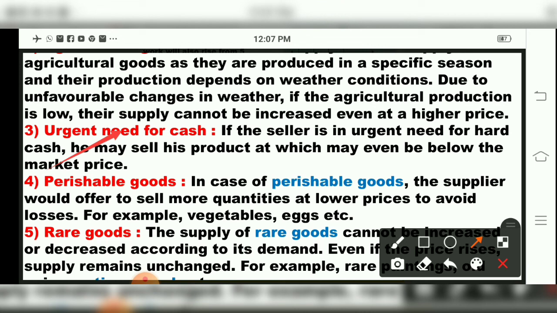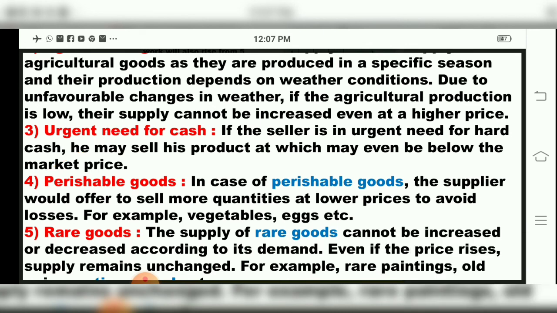If there is an urgent need for hard cash, they may sell the product at or even below the market price. They will not wait for the prices to change in future and then sell the product. No. Whether they get profit or loss, they will sell the product. Why? Because they require money urgently. They need cash. So at that time, children, the law of supply is not applicable. If the seller is in an emergency, he needs hard cash, he will sell the product at any cost. He will not look at whether it is above or below the market price.